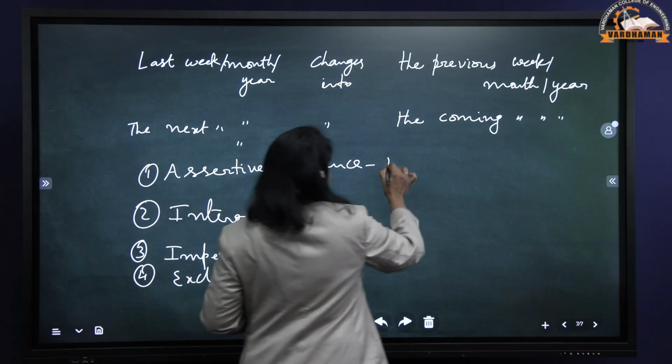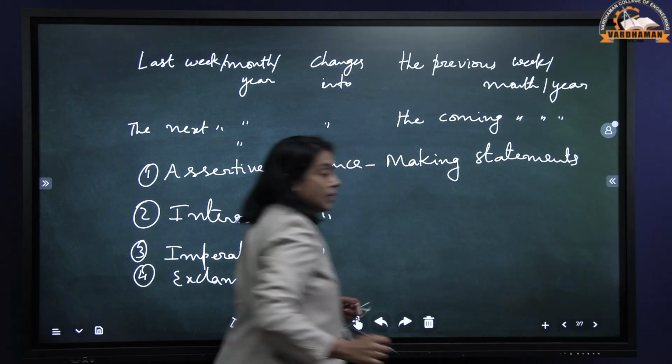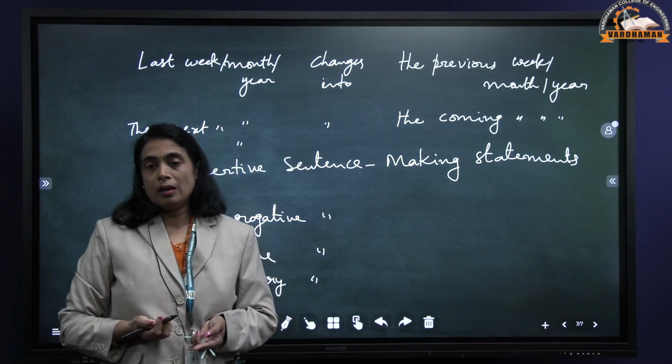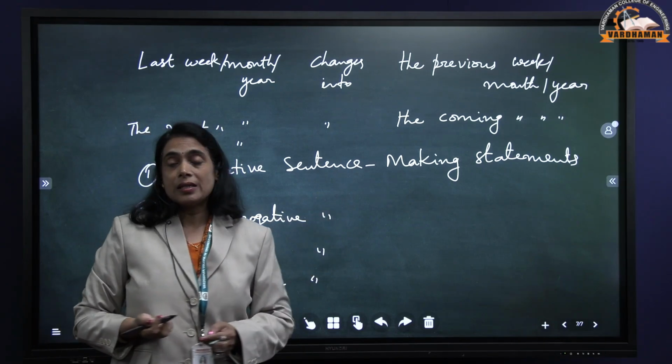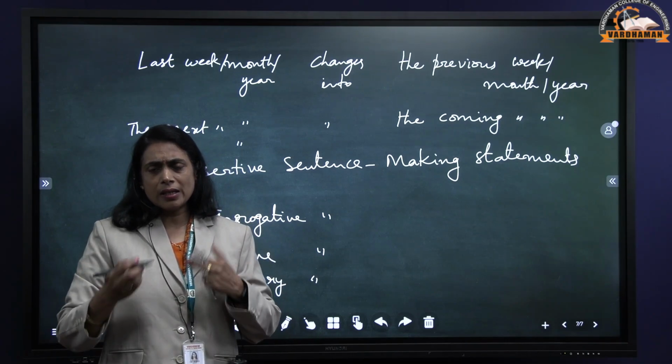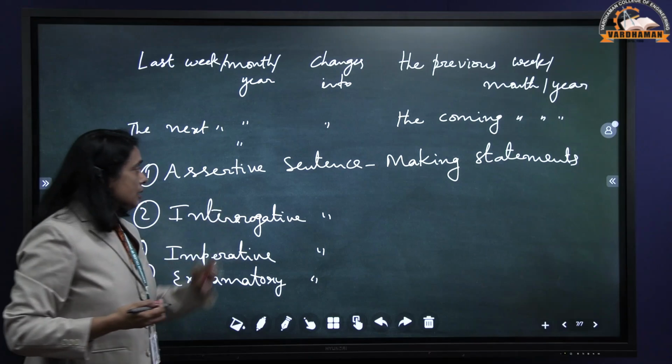So making statements, like you can say, I am writing. It's a statement, a positive statement. That is an example for assertive sentence. I am not writing anything, negative sentence. So both the sentences are an example for assertive sentence.